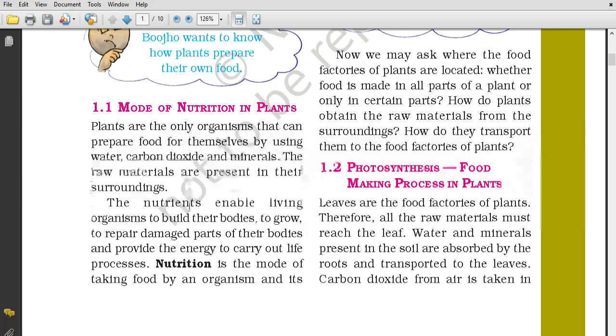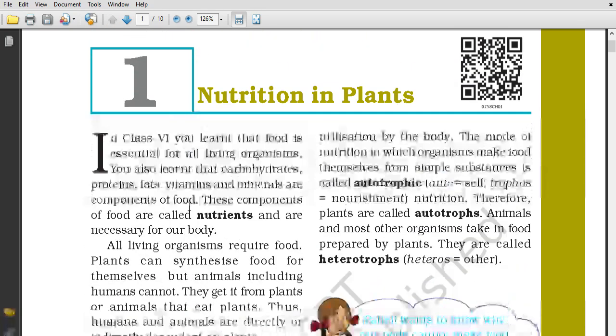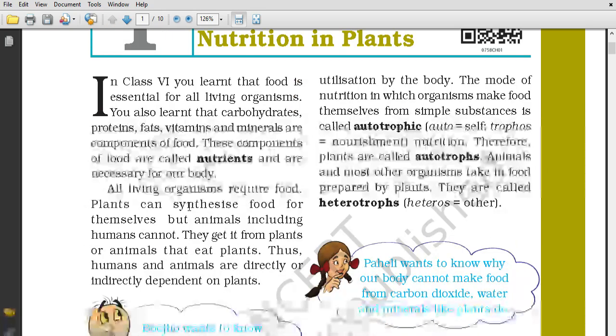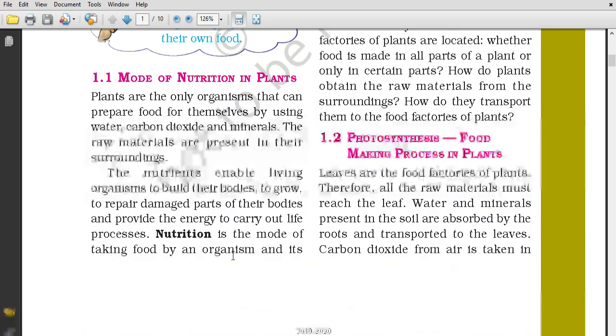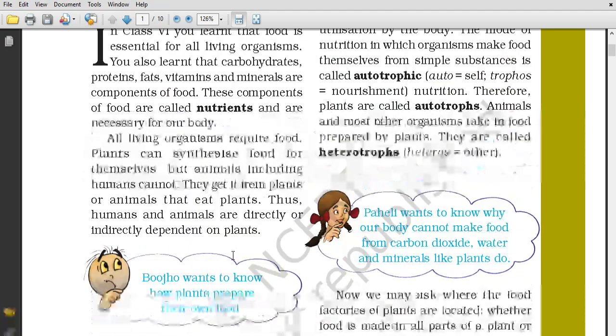their surroundings. Nutrition is the thing which enables living organisms to build their bodies, to grow, to repair damaged parts of their bodies, and provides the energy to carry out life processes. Nutrition is the mode of taking food by organisms and its utilization by the body. What is nutrition? Nutrition is the mode of taking food. By which mode the organism takes the food is known as nutrition.